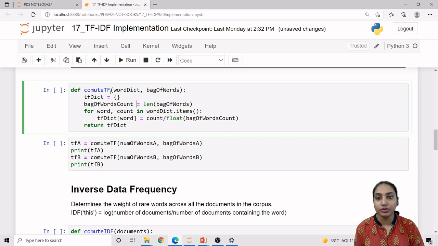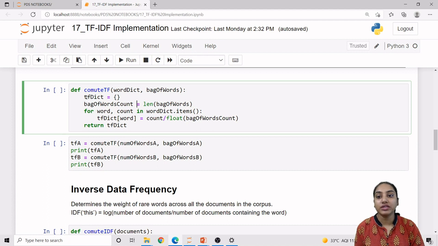So def compute_TF, in which first we are providing the whole bag of words that we have stored in number of words of A and number of words of B, that combinedly as a formal parameter we have taken as the word dictionary. Now this is the bag of words itself, which is ultimately just the split words of the number of word count list. So this is the bag of words we have provided as a second formal parameter.